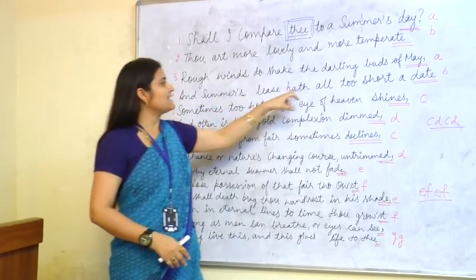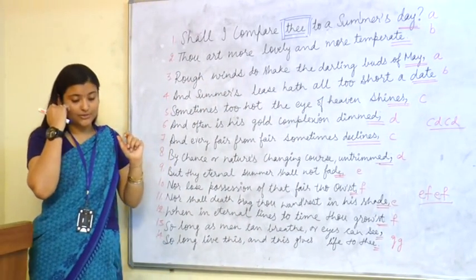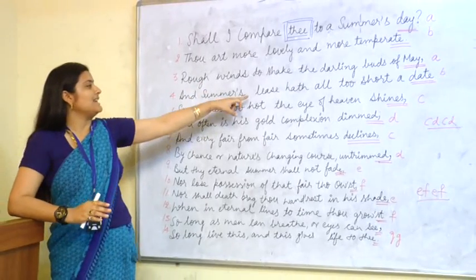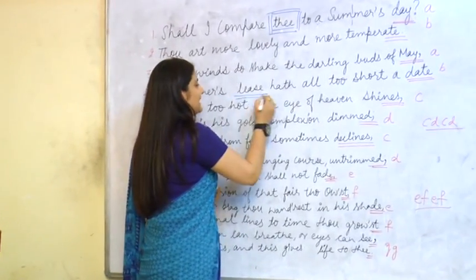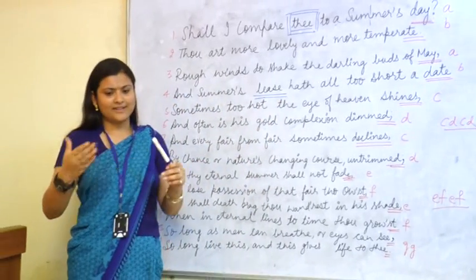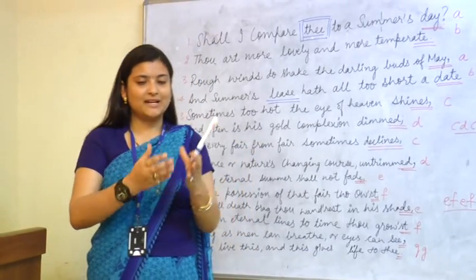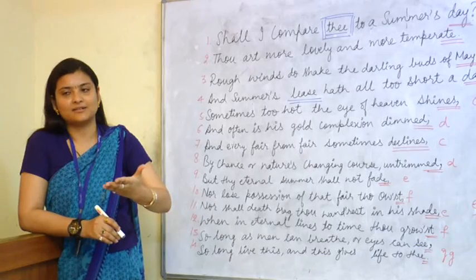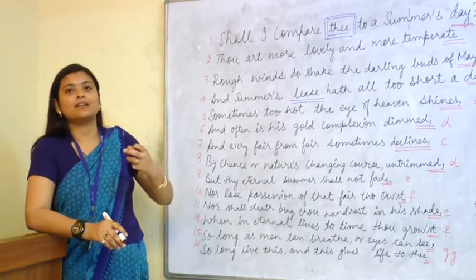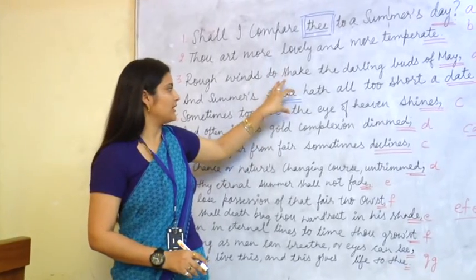And summer's lease hath all too short a date. In this line, what the poet is trying to mention is summer's lease. The word lease is one we often use. Take an example: if I am buying something by taking a loan, or with the help of some bank money, I will be getting that thing on lease. That is temporary with me. It will be taken back if I am not going to pay for it.